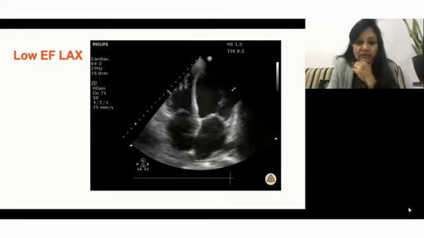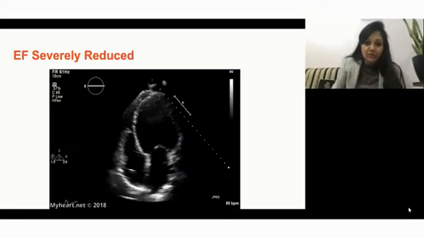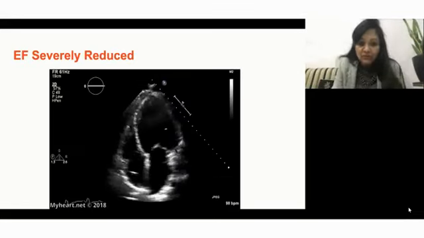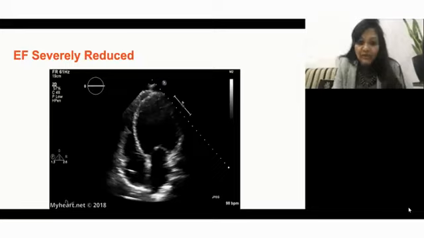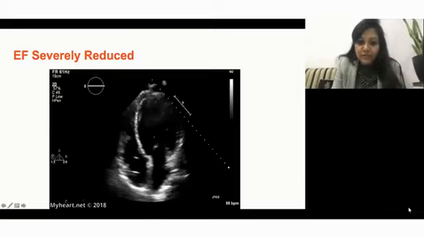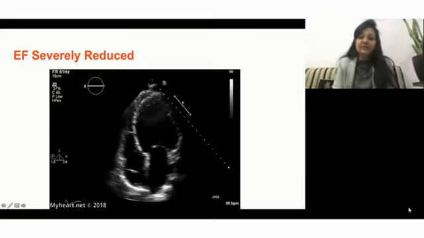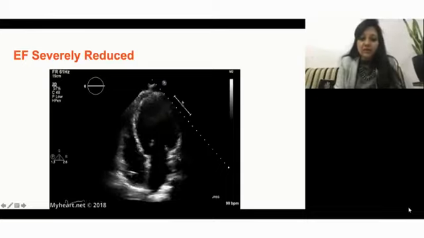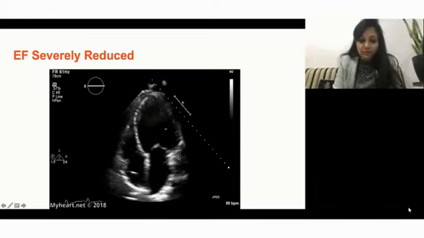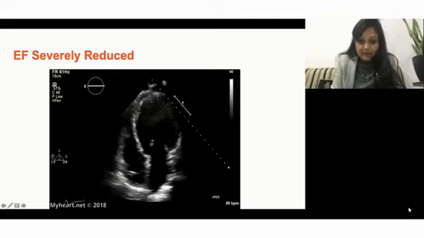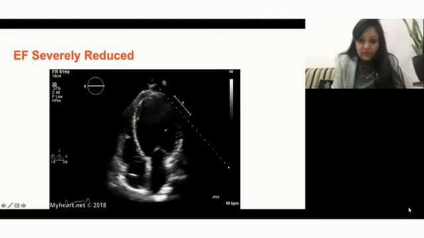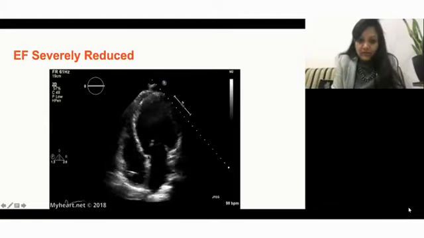And this is another video wherein you can appreciate what I was talking about, the geometry of the LV. Do you appreciate that the geometry of the LV has been hampered and it appears to be a rounded structure now? The LV is always a globular and elongated structure. This appears to be rounded, right?